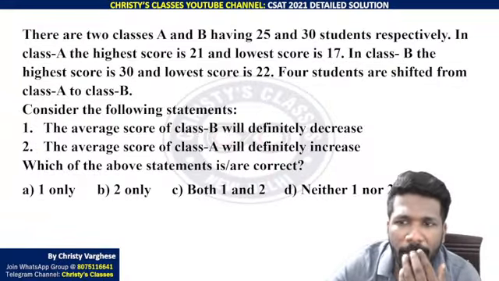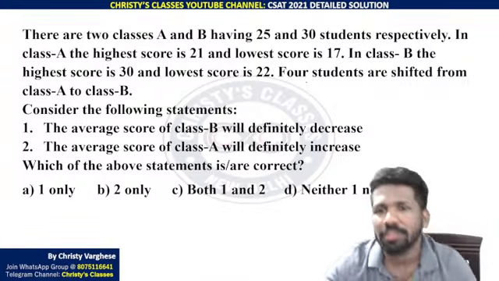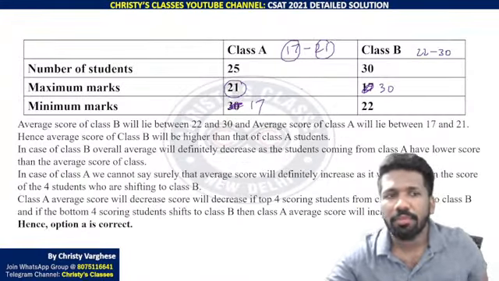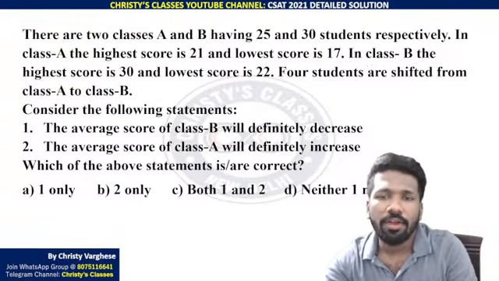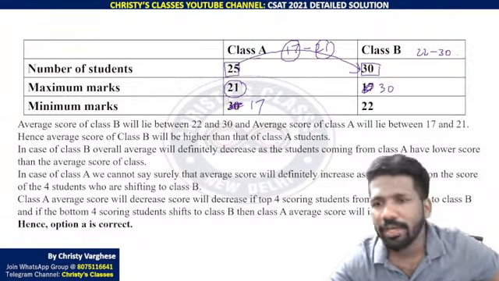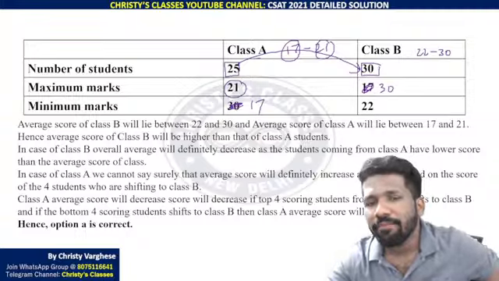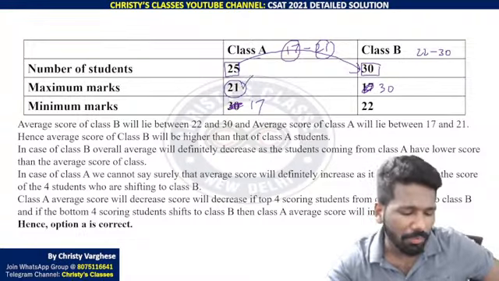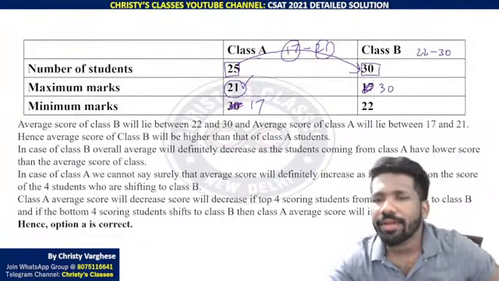So 4 students are shifted from Class A to Class B. That means 4 observations are shifted from Class A to Class B. That means 25 students are in Class A, 30 students in Class B. From that 25, 4 students are shifted, so their marks are also shifted to Class B. And the best case that can happen is that the students with maximum mark 21 are transferred.